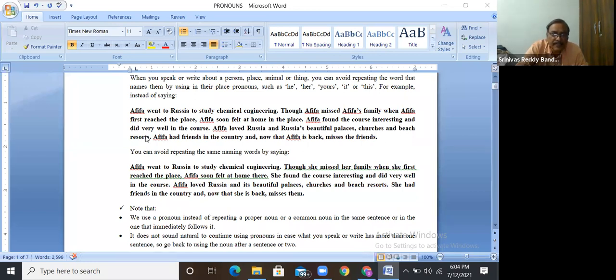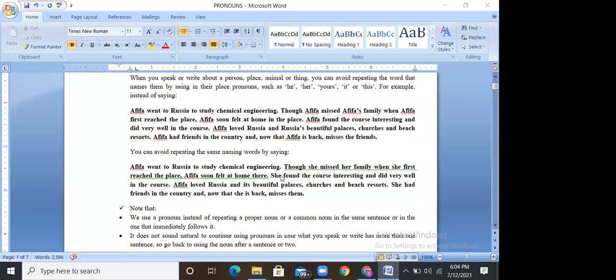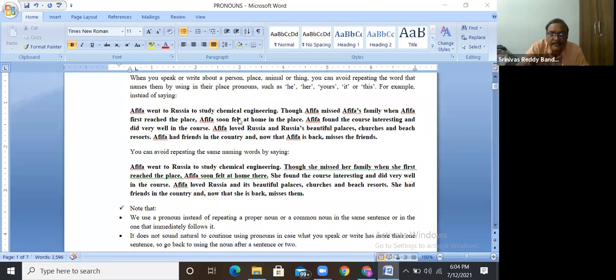When Afifa first reached the place, when she reached the place, Afifa soon felt at home in the place, she soon felt at home there. So instead of using the same name again and again, you can use pronouns. That is the concept.